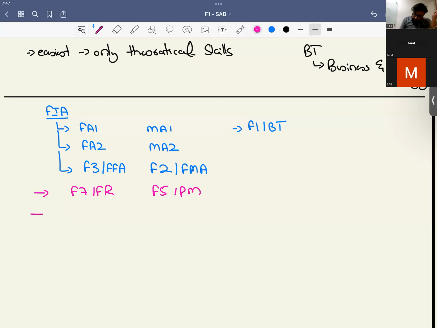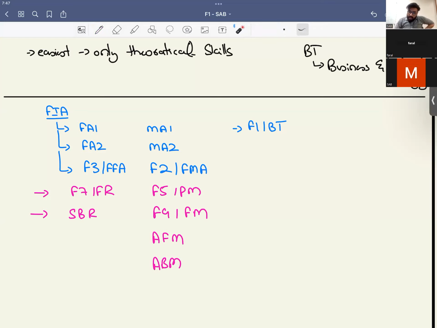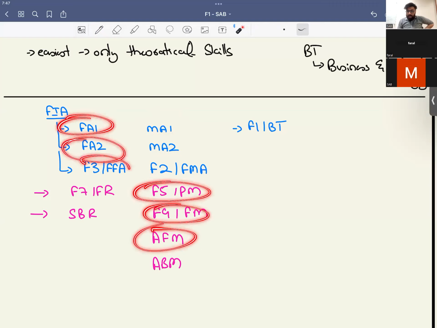Then there is SBR. Then there is F9, FM. Then there is AFM and APM. So there are chains, like costing and management accounting starts from MA1, then goes to MA2, then PM, FM, and similarly the financial accounting goes like this.